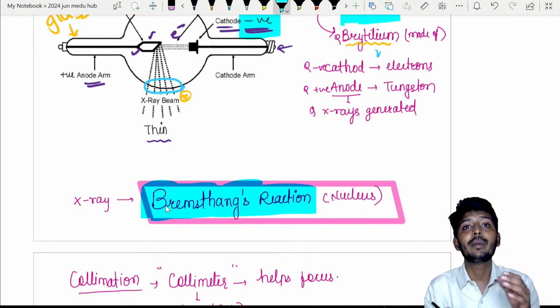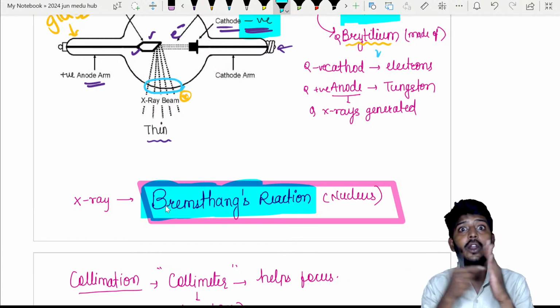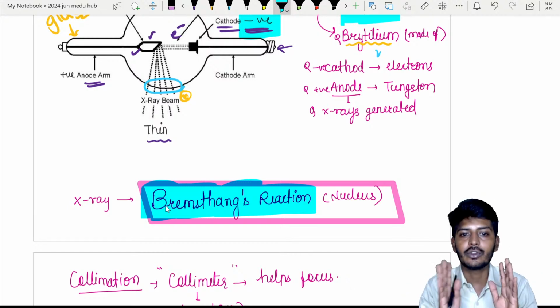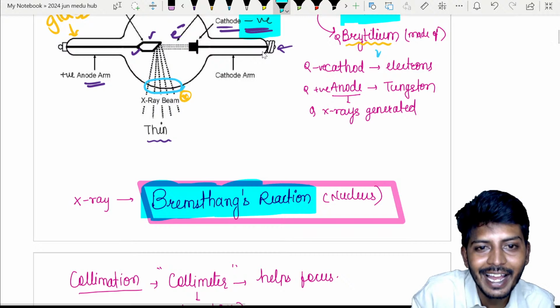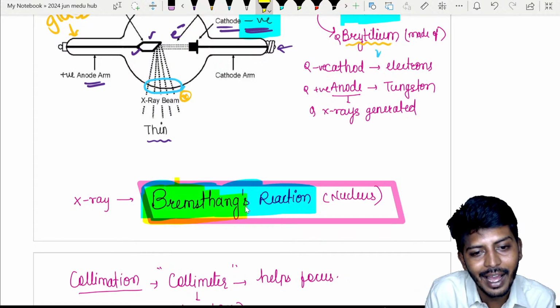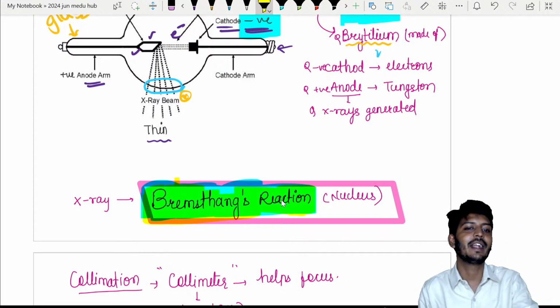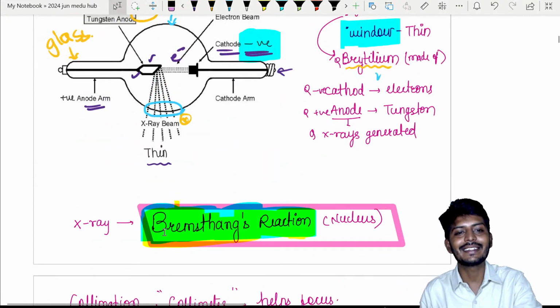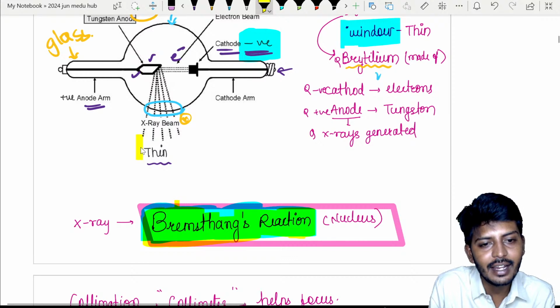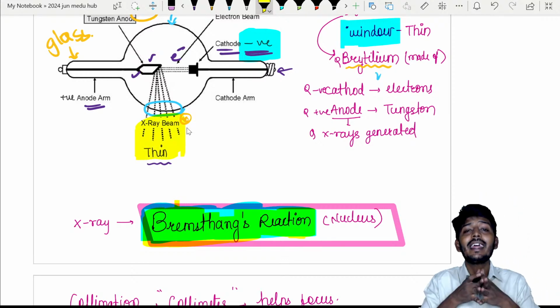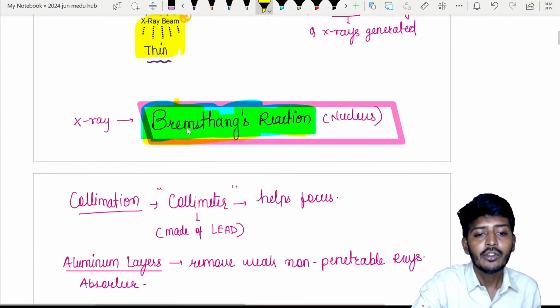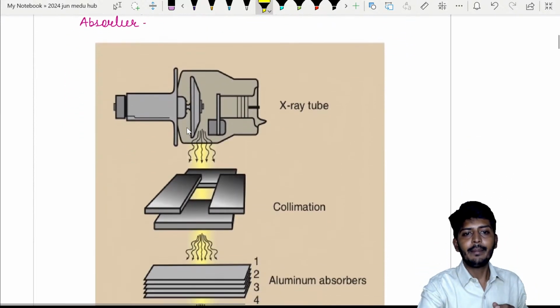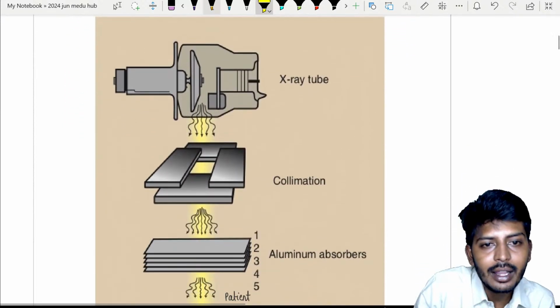It is not that you take any material, put electrons into it, and generate X-rays. No, it is not like that, because there is a reaction. Which one? Repeat: Bremsstrahlung reaction. Because of that, X-rays will be generated. Once X-rays are generated, look here, X-rays are coming out, but they are going in all different directions. So from the X-ray tube, all the X-rays are coming.